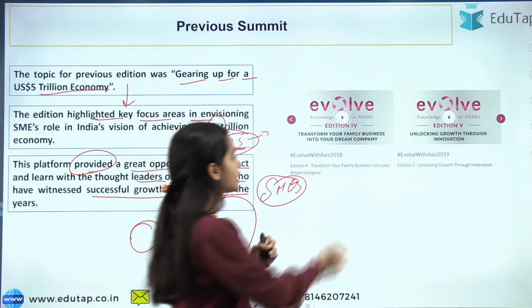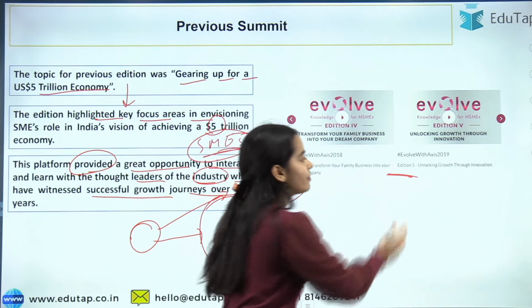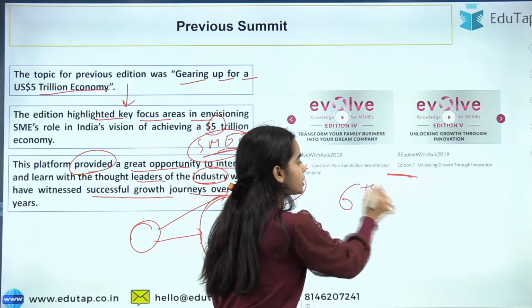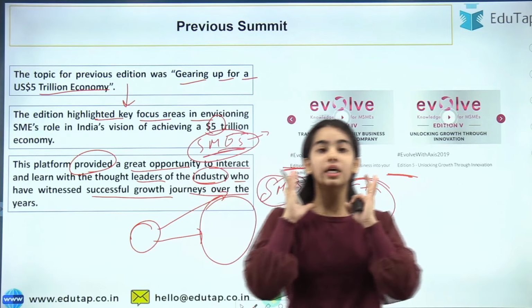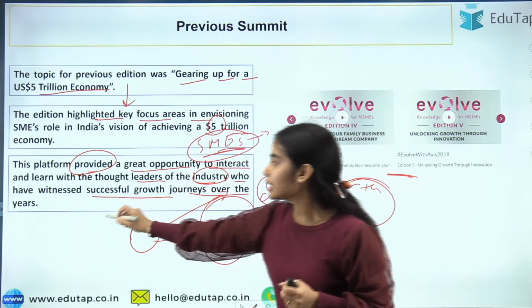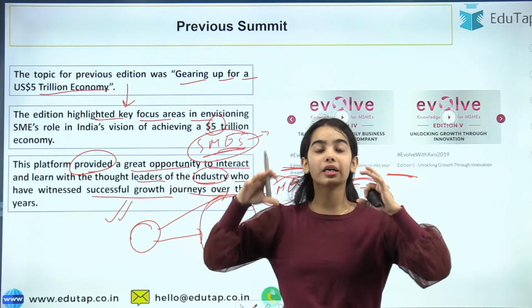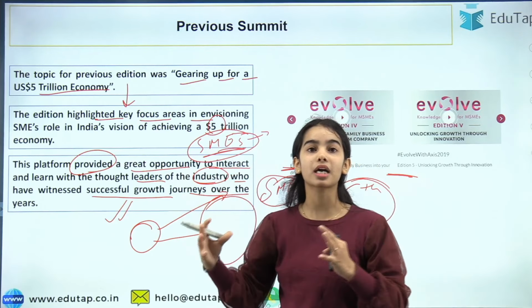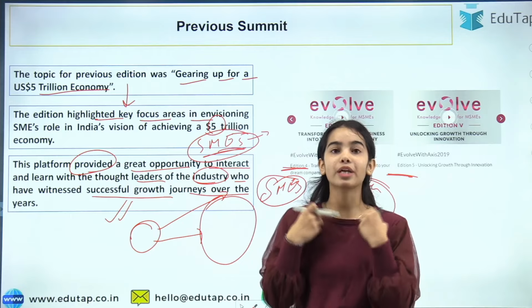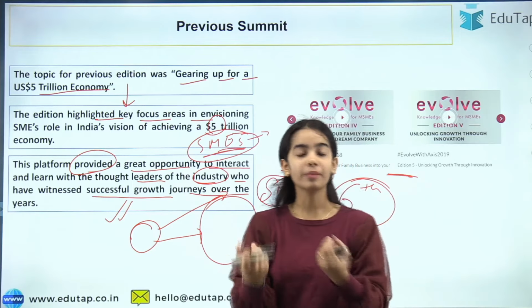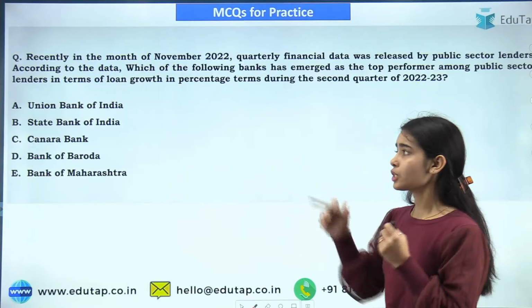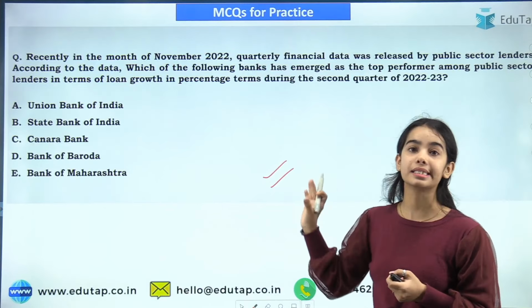So these are the themes for edition 4 and edition 5. I have shown you the theme for edition 6 also, and in all the Evolve summits this kind of thing happens, where the leaders come and try to provide knowledge to the MSMEs. So these are the questions that I hope you can easily answer.